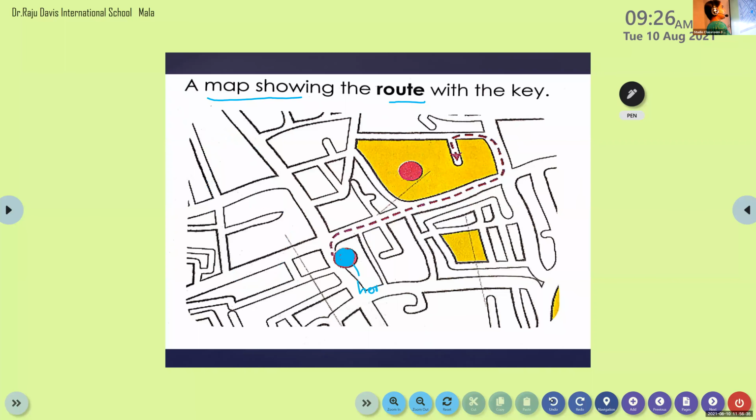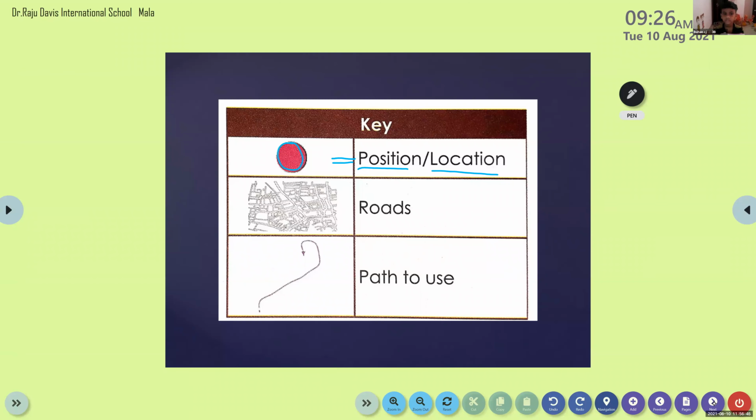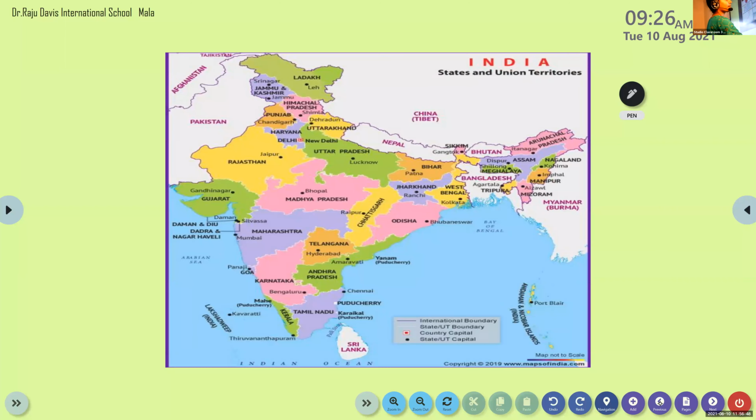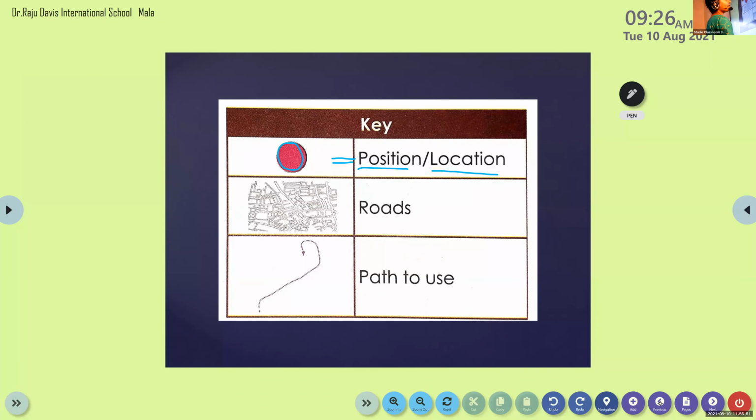Just a minute, I'll repeat once again. Any doubts, dears? Nived, any doubt? I think he has some network issue. Rohan, is it clear for you? Yes. Adidev? Aradhya? Yes, ma'am.